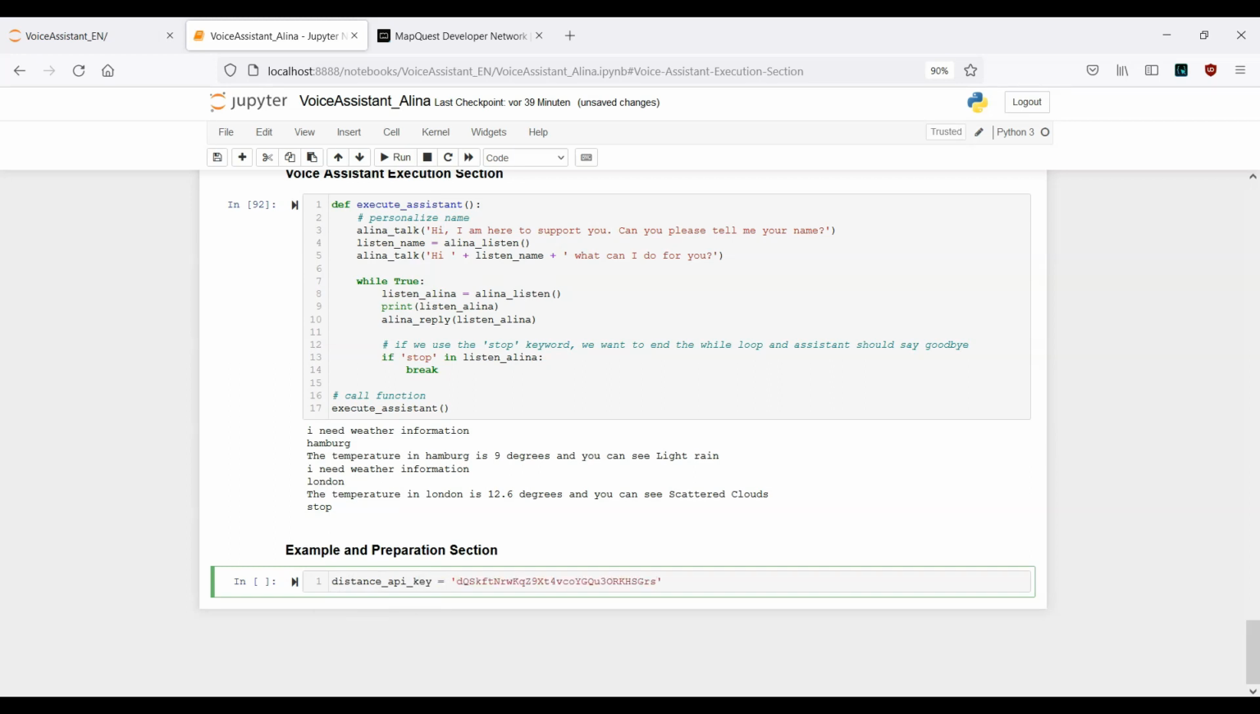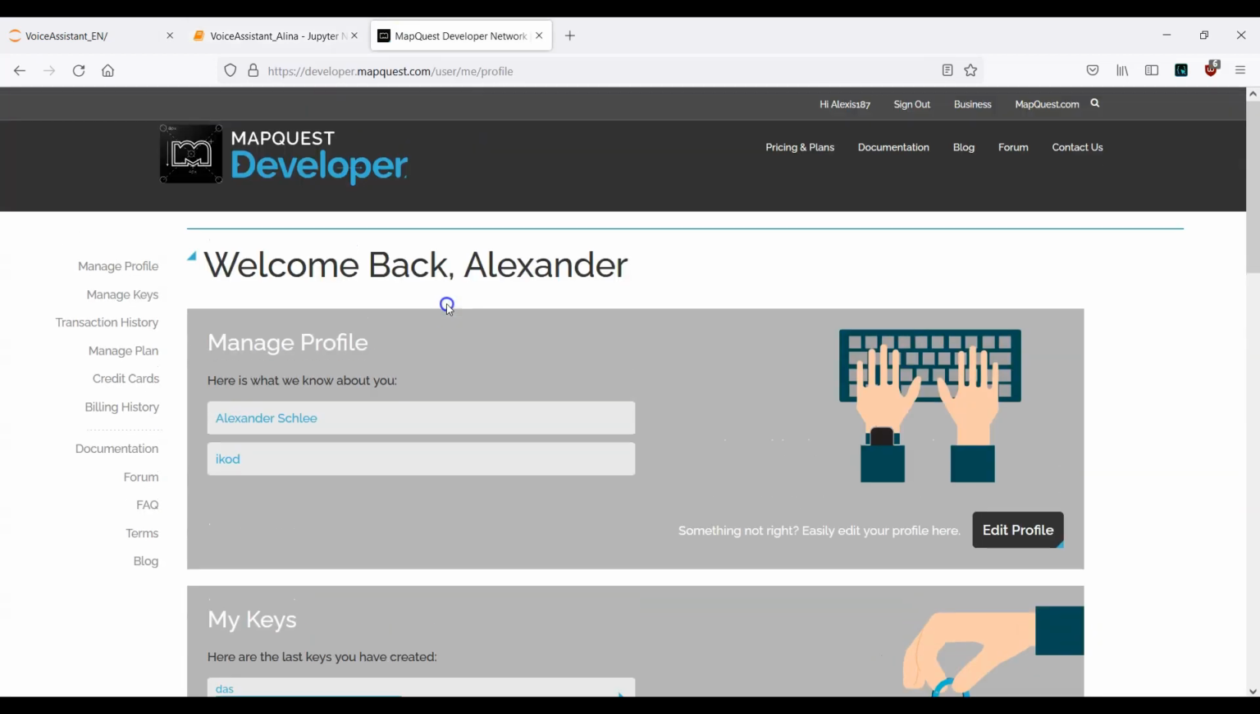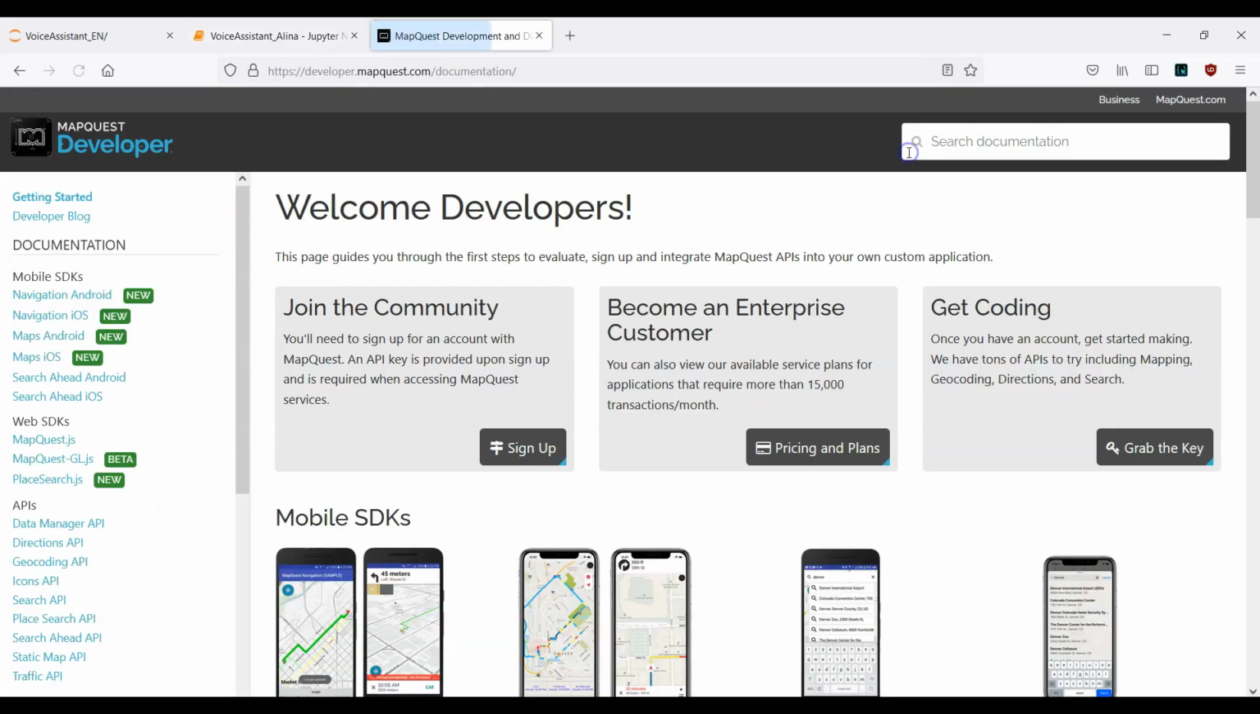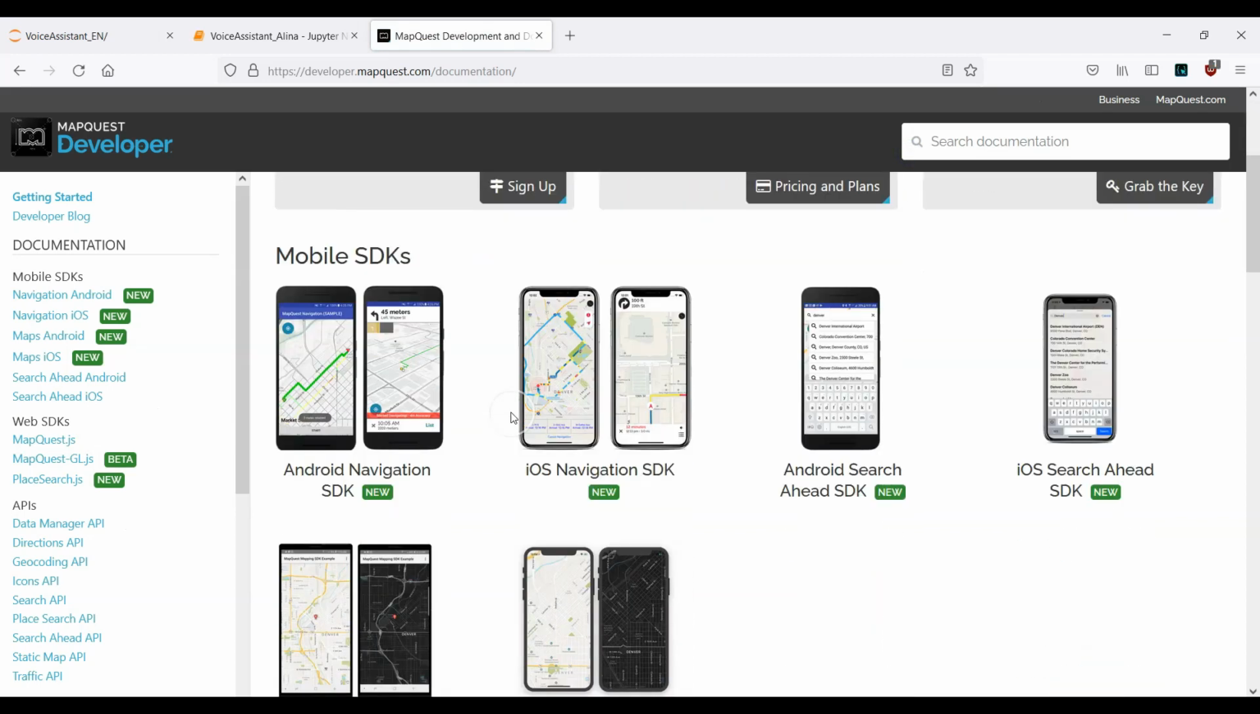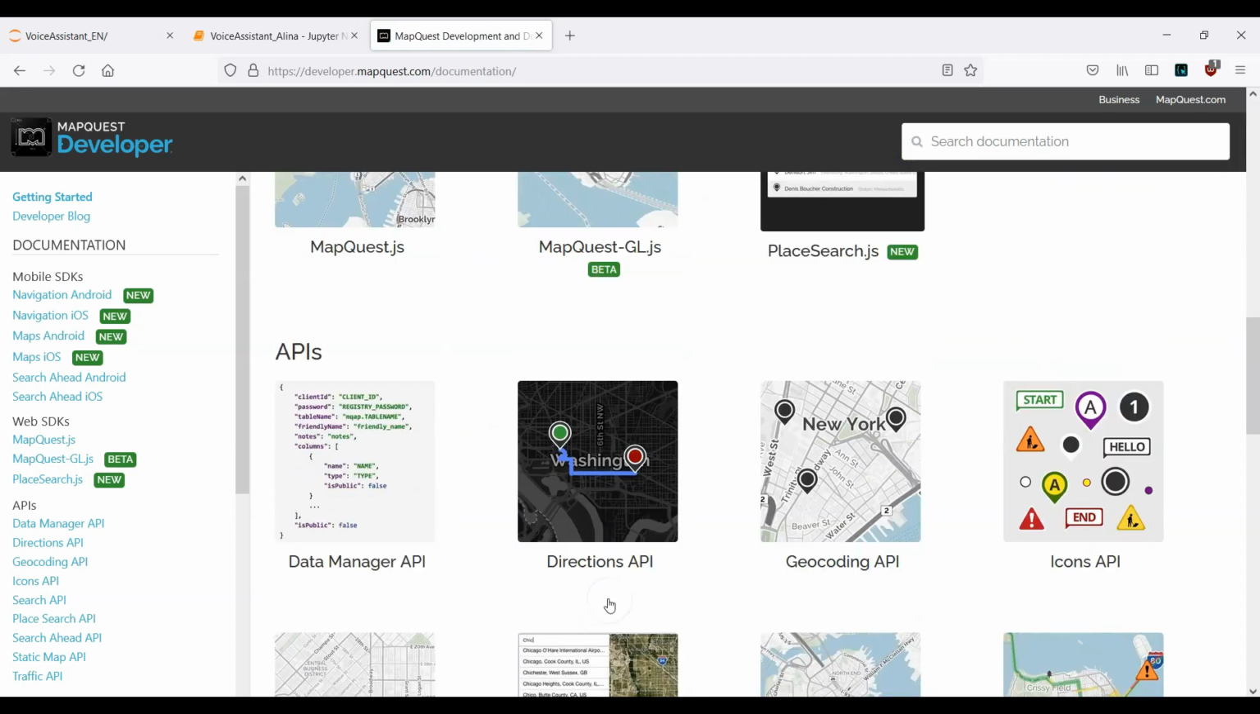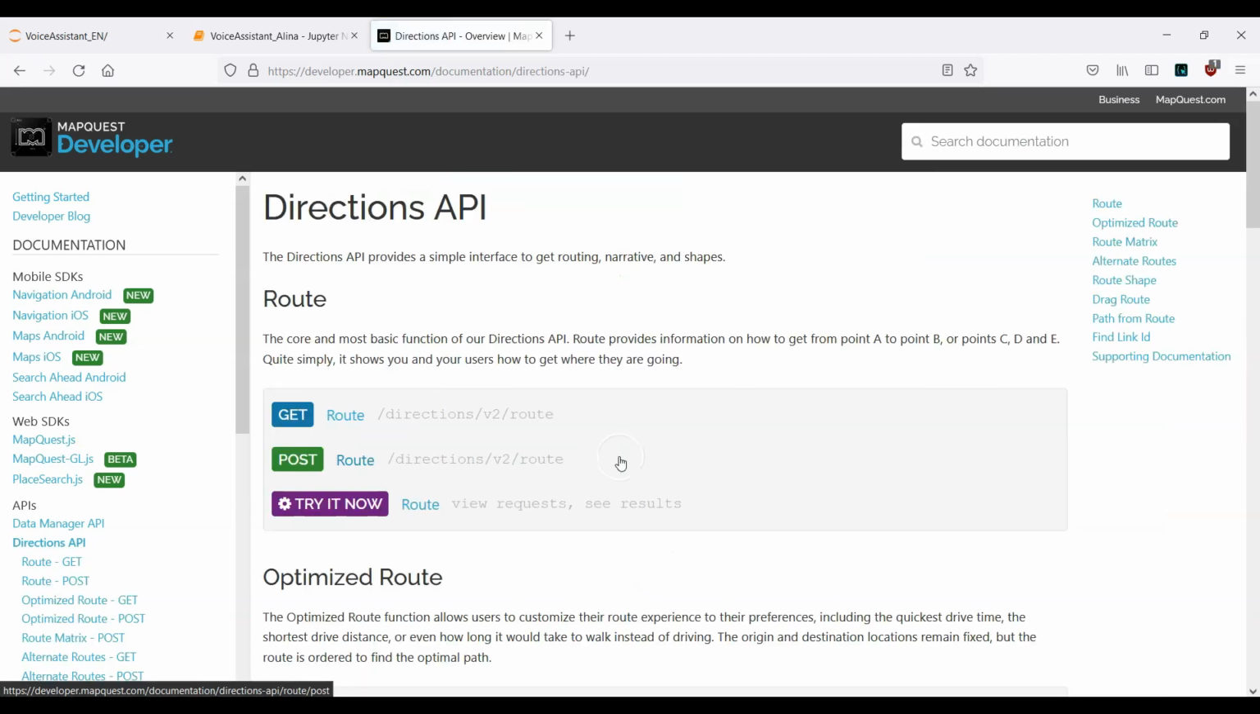Okay, I will store it in this variable, and this is the proper key we've just copied. This is actually step number 1. Then step number 2 is we need to click on documentation, scroll down a little bit until you see the directions API. Click on this, and now you need to click on get.